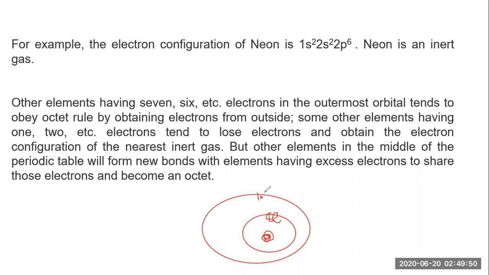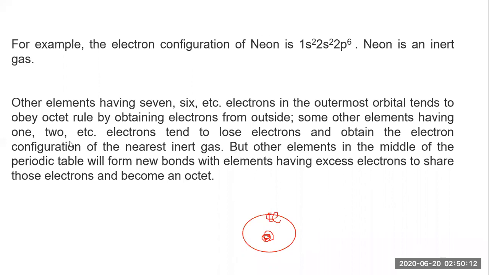Let's take the example of an atom having 8 electrons in the inner shell and the outer shell has 1 electron. What happens if it loses this 1 electron? Is the octet complete? Correct.